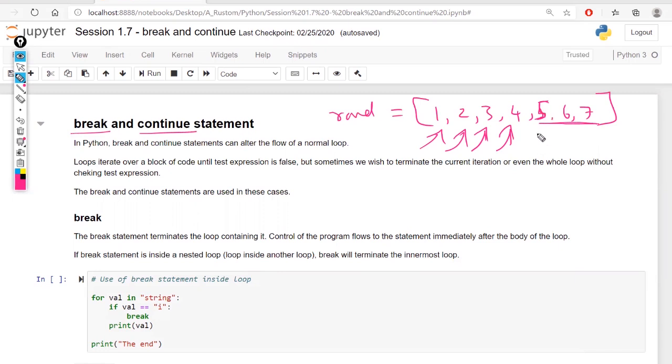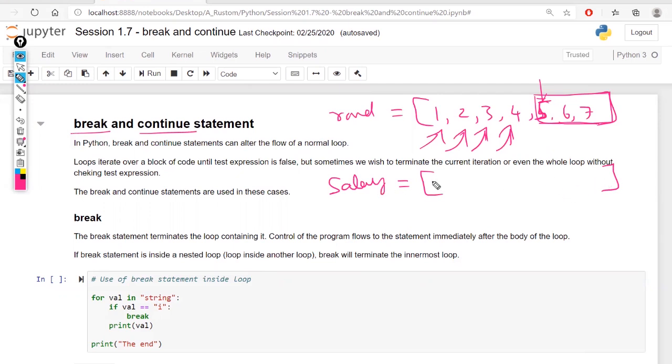So as soon as I find one particular number, after that I don't want to see anything. I want to read up to that point. If I use a break, then I will not print all of this data if I give a condition based on a particular number. Let's take one more example, salary. I want to see up to how many people are getting a salary below 20,000.